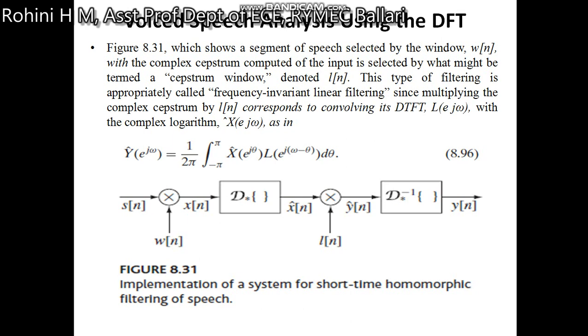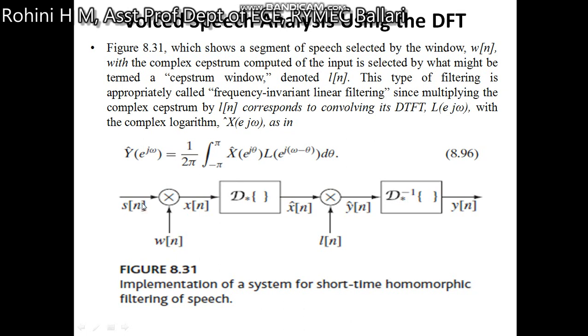The figure below shows the voiced speech analysis using the DTFT. Here it is given by this expression: Y(e^jω) is written as 1 over 2π, integral from minus π to π, of X(e^jθ) into L(e^j(ω−θ)) dθ.